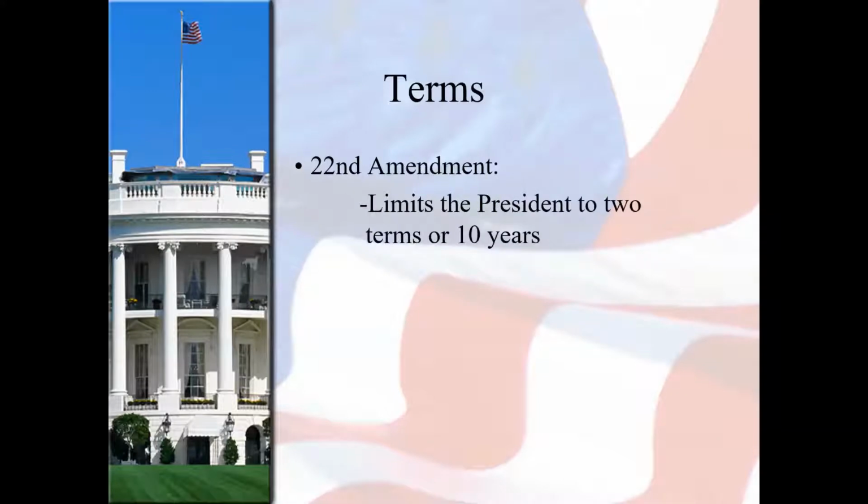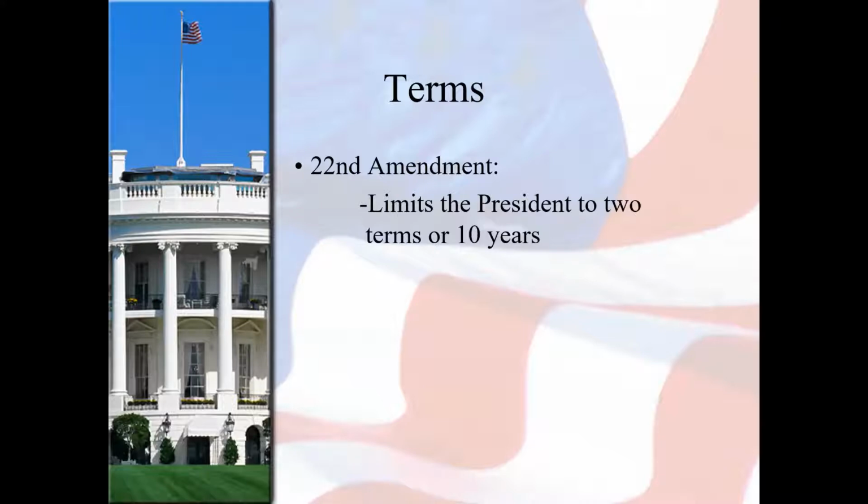As we've learned already with the amendments, the 22nd Amendment does set term limits on the presidency, and it limits the president to 2 terms or 10 years. And those term lengths are 4 years apiece. So you might question, how would you get to 10 years? It would involve a scenario where a vice president takes over and serves the rest of that term, and then depending on when they took over, they could run once or twice more.